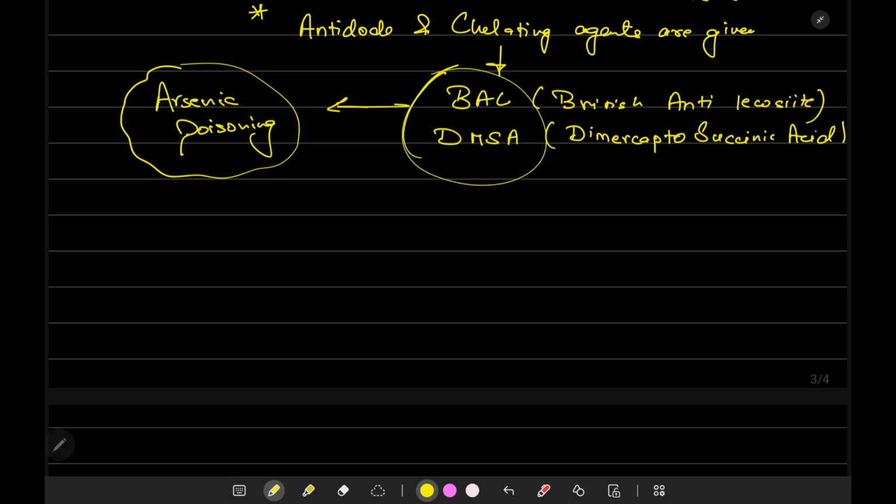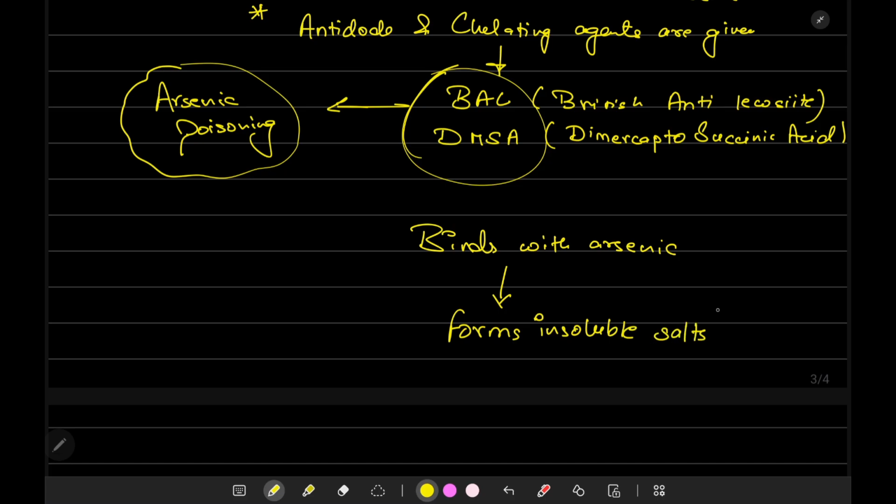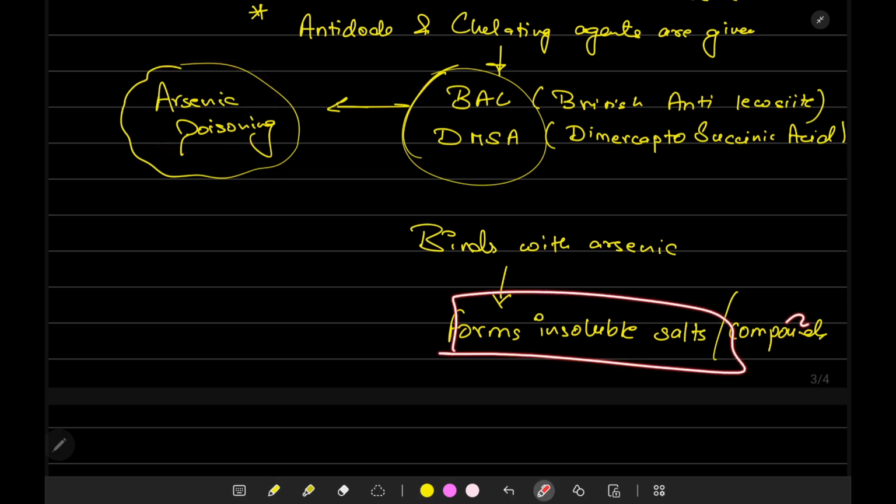These chelating agents bind with the toxic form of arsenic and form insoluble salts or compounds.